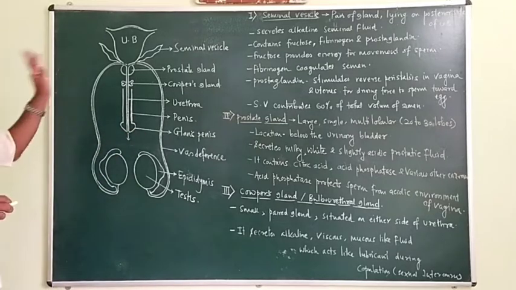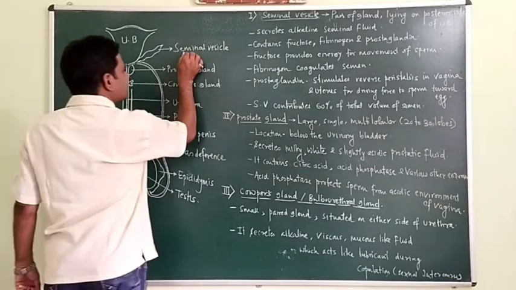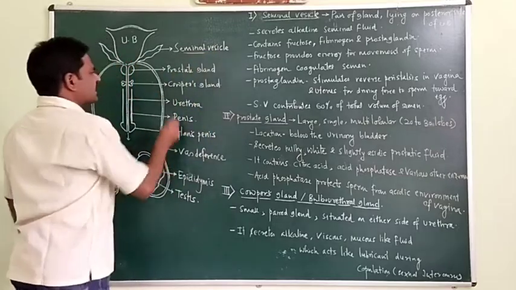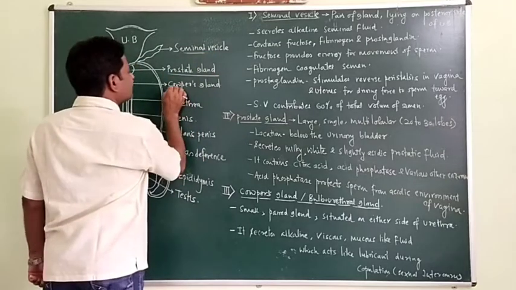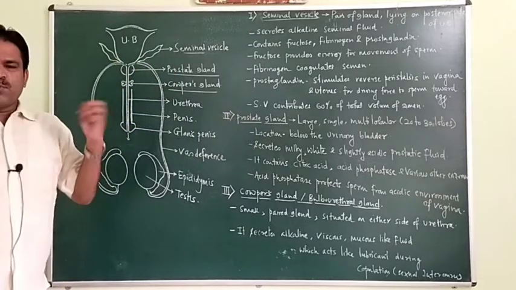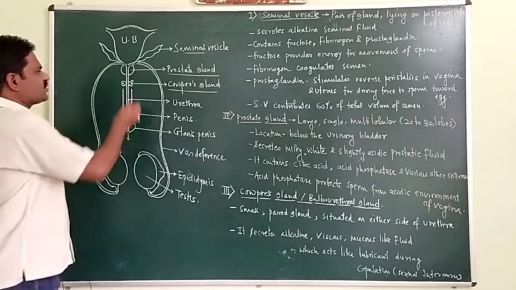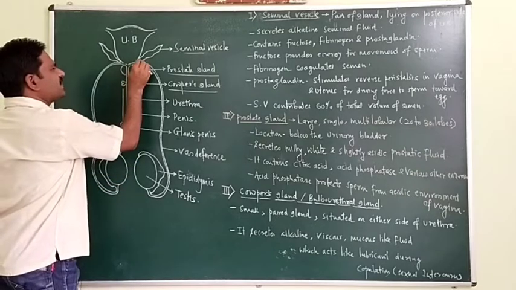Now see, three glands are associated with the male reproductive system. First one is the seminal vesicle, second one is the prostate gland, and third one is the Cowper's gland. Seminal vesicles are paired glands which open through the prostate gland with the help of the ejaculatory duct.